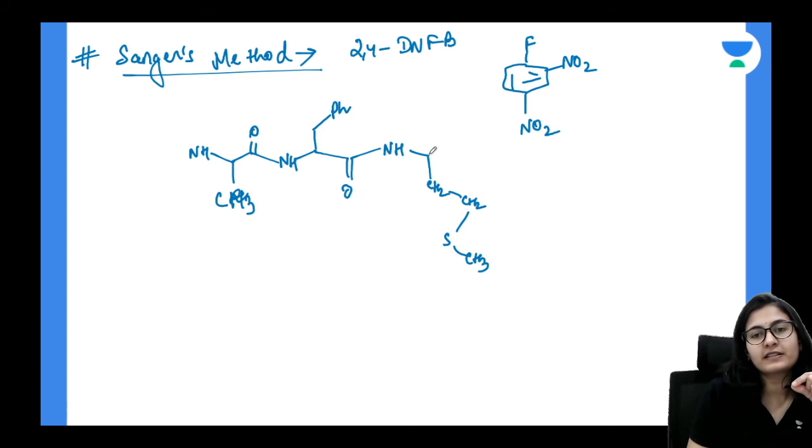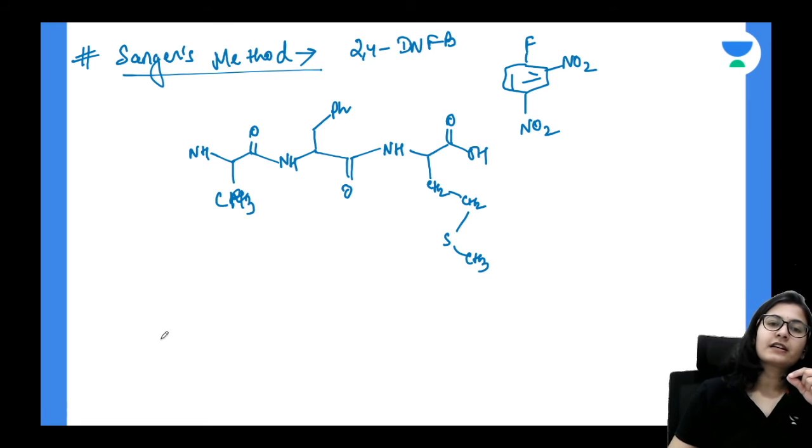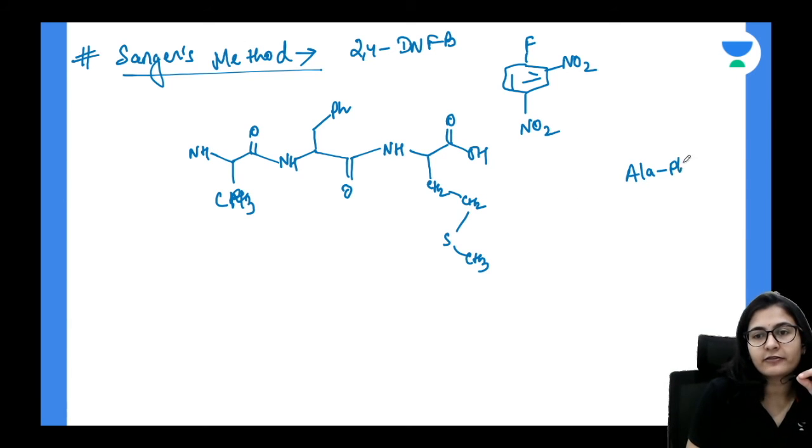That is going to give me cysteine. Alright, like this. So what I'm doing is I am reacting this tripeptide. What is this tripeptide, guys? It is Ala, Phe, and Cys, that is alanine, phenylalanine, and cysteine.